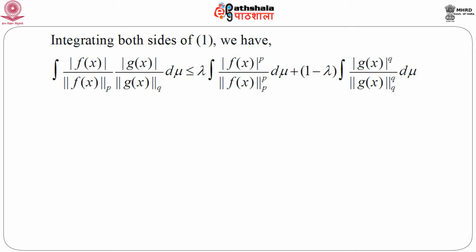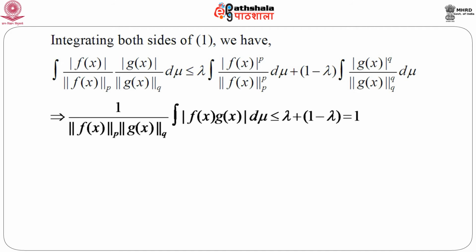Now, please look carefully at all the expressions on the left hand side and right hand side, and you will see that the denominator will come outside the integral sign. So, this means that 1 by the product of these two norms into the integration of modulus of the product of f and g d mu is less than or equal to lambda, because this integral of modulus of f to the power p by norm of f order p raised to the power p, with respect to d mu, is nothing but 1.